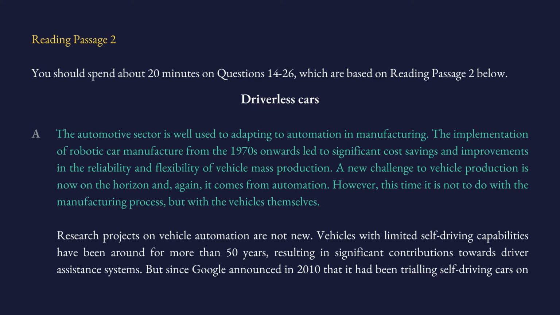So basically we will be reading a passage that talks about driverless cars, rather about automation of cars themselves. So there will be no drivers on the cars apparently, and machines or robots will be basically guiding the cars. So the text is going to discuss that.